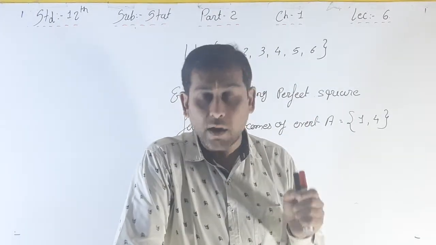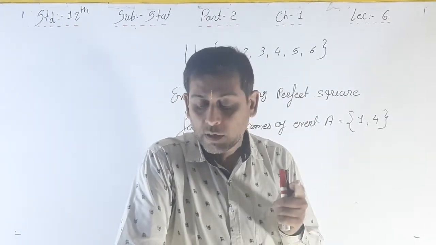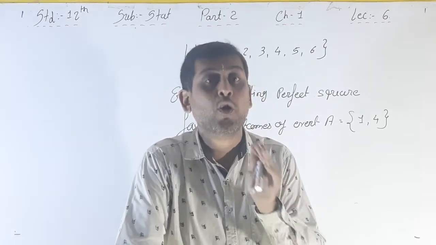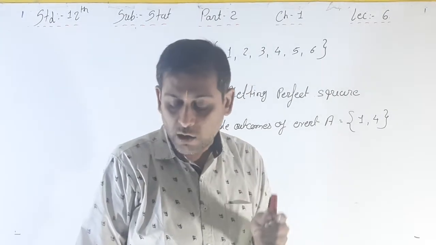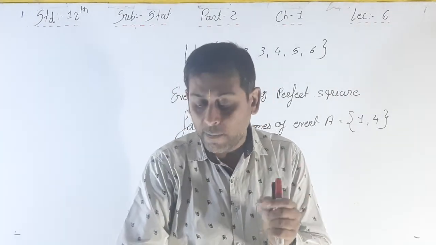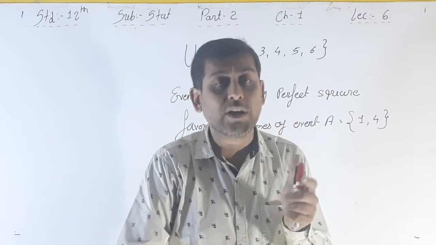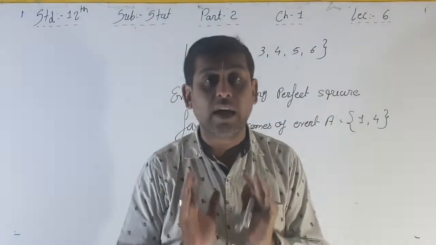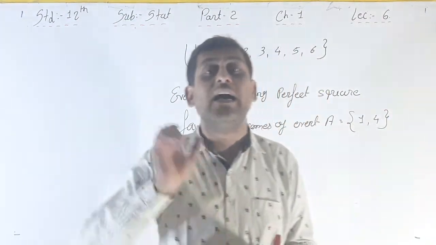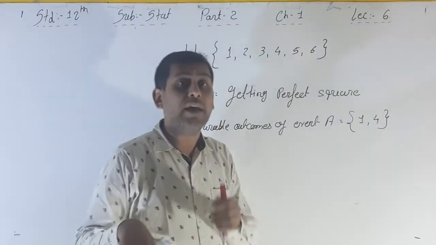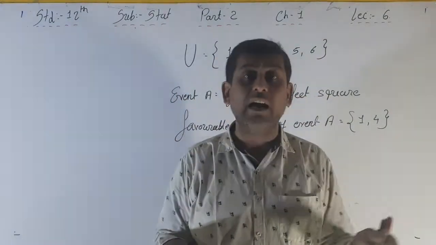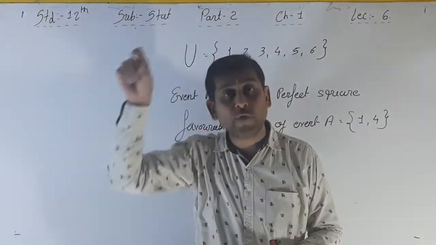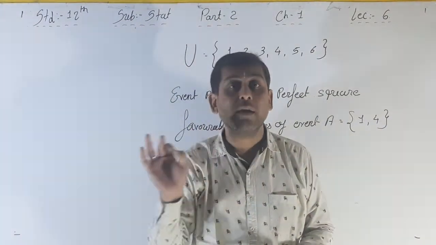Now spade queen, diamond queen, club queen and heart queen. 4 queens are there, and then jack: spade jack, diamond jack, club jack and heart jack. Okay, so total 12 cards from 52 cards are face cards. That's why if we want a face card as event A, then the favorable outcomes from the total 52 cards are 12 cards.